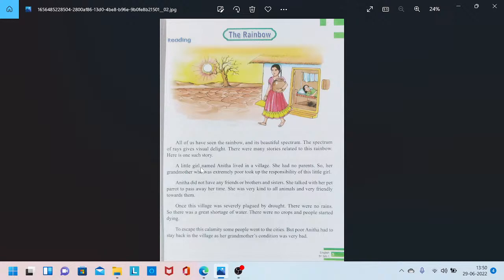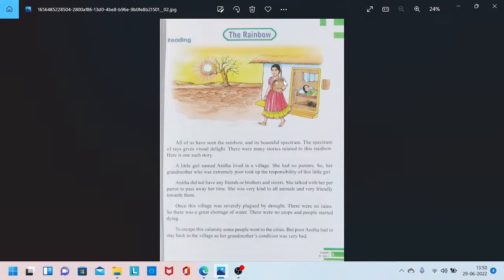A little girl named Anita lived in a village. Her name was Anita, and she was living in the village. She had no parents. So sad that Anita does not have parents. Her grandmother, who was extremely poor, took up the responsibilities of this little girl. Anita does not have a mother or father, and she is living with her grandmother.